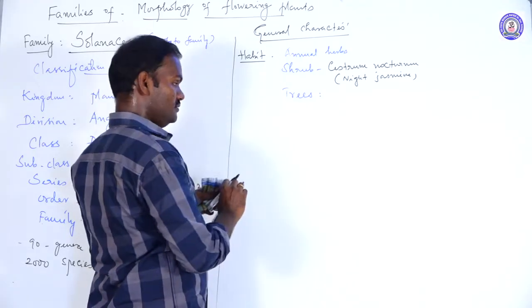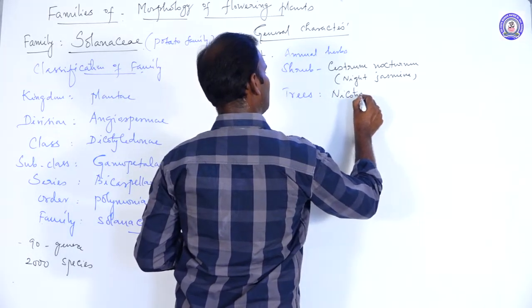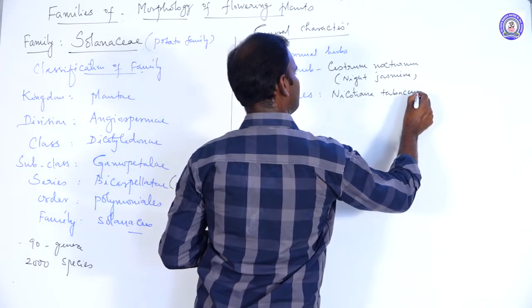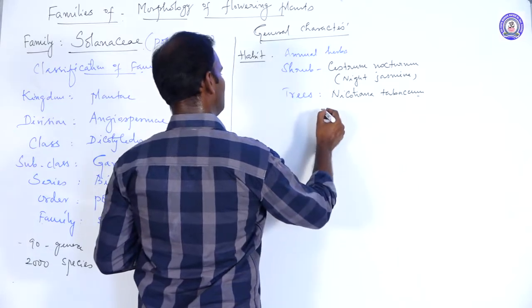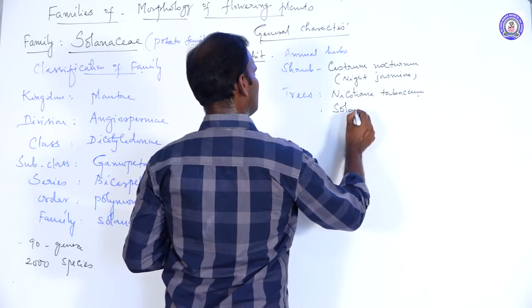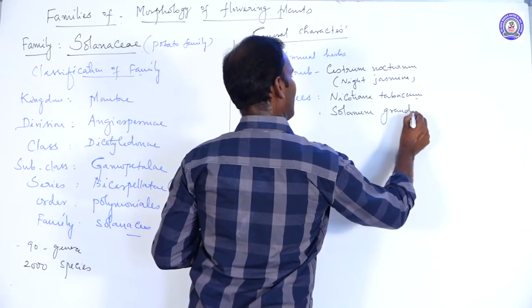For example, tobacco, Nicotiana tabacum, and some other species like Solanum grandifolium.